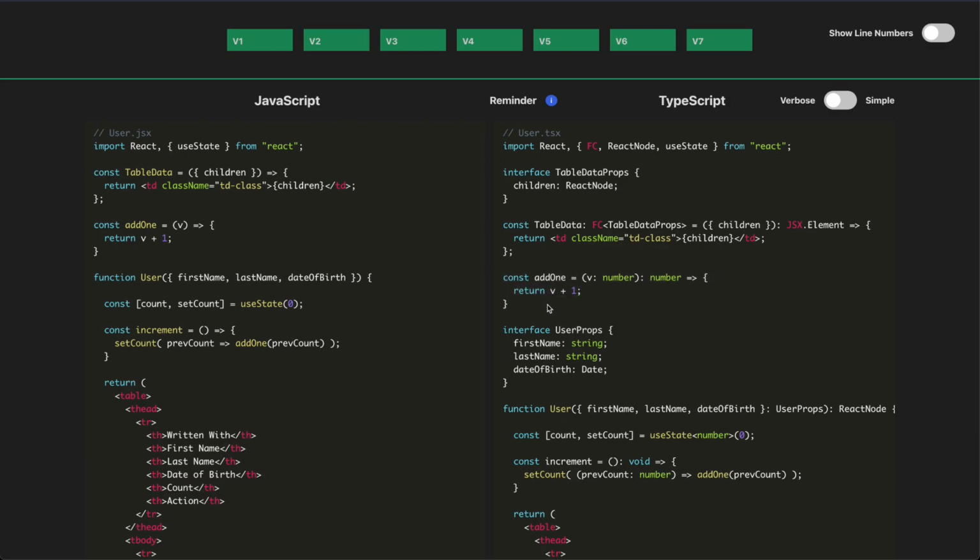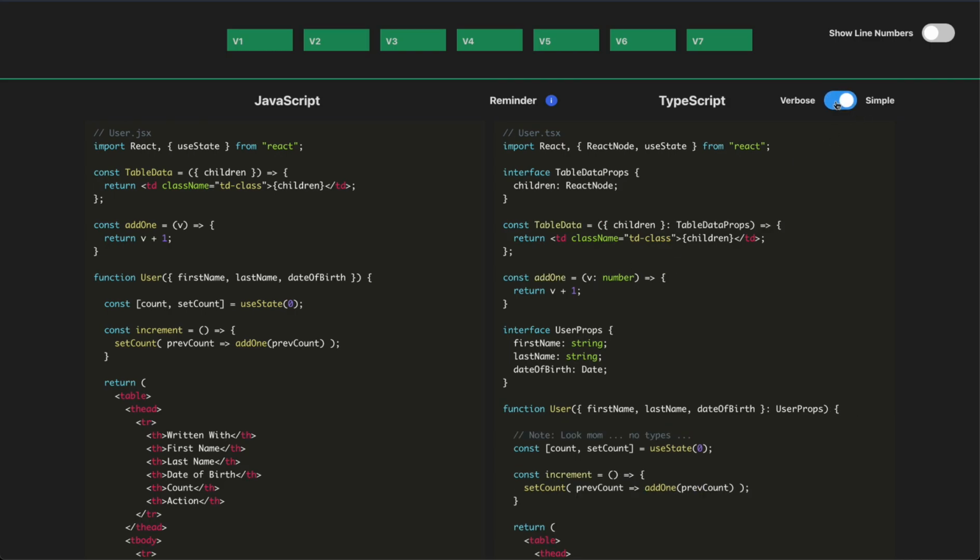The add one function takes a value v, but what type is that? Well, it's of type number. And it returns something. Well, we said that's type number, okay? Now, if I turn off the verbose, you can see that you can also write that such that the type inference of the return type is clear and you don't actually have to write it there. But I wanted to show what, again, you might see in the wild.